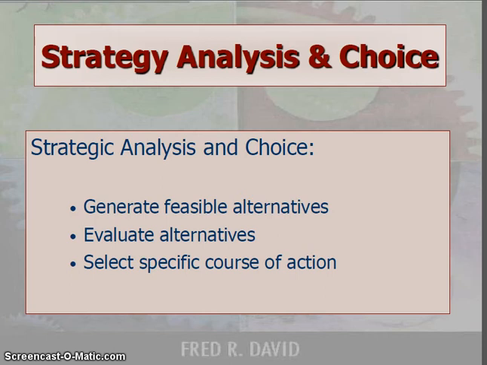Strategic analysis and choice mainly includes these three steps. First, generate feasible alternatives for a given business situation. What are all the alternative strategies or action plans that are possible? Second, evaluate each and every alternative using various methods and techniques, and select the specific course of action or strategy. Then implement the strategy and achieve the objective.